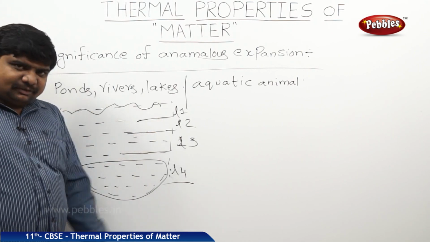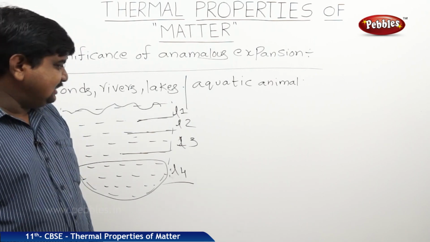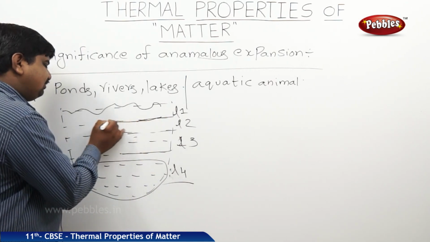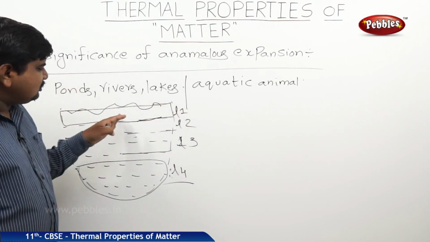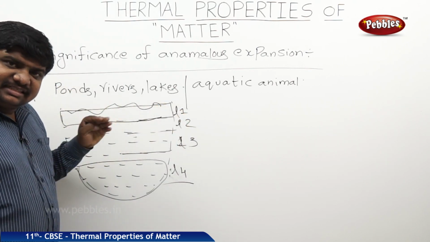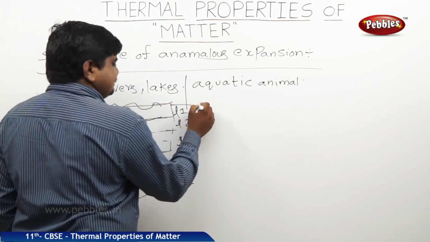Once the temperature falls to 4 degrees Celsius, the topmost layer will experience it first. If the topmost layer experiences the change in temperature first, this topmost layer freezes.